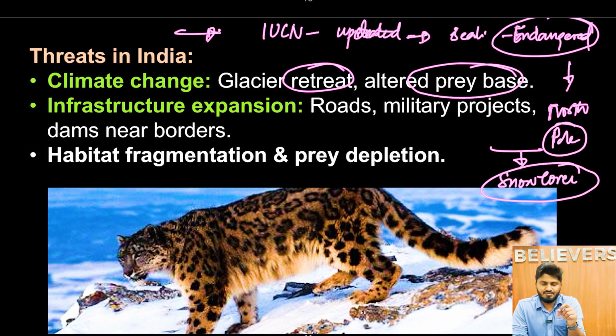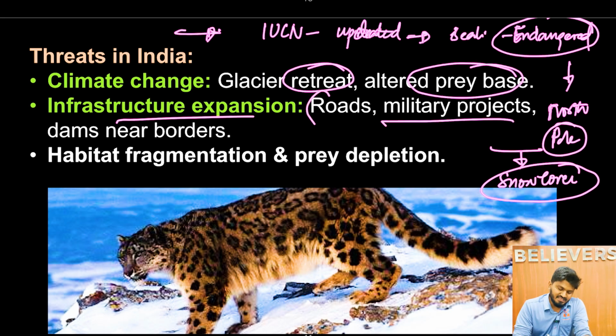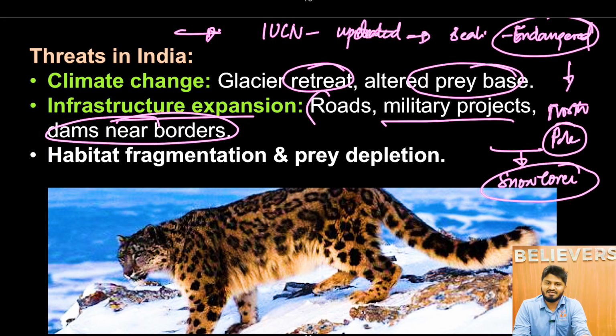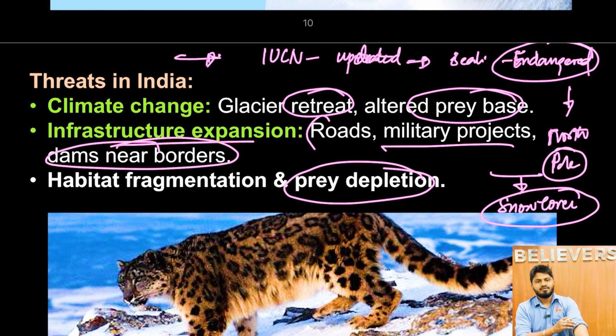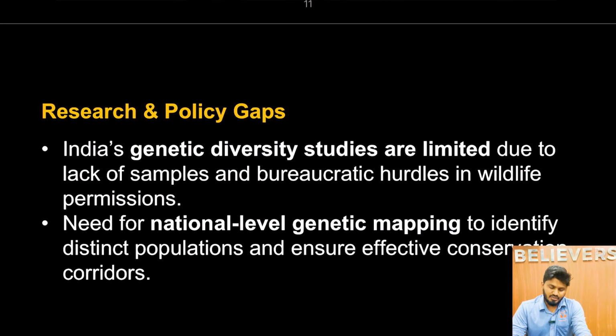Because of climate change and global warming, their habitat, that is the snow, is melting at a rapid pace. In the Arctic region, it is 4 times higher than in regular areas. Also in the Himalayas, it is 3 times higher compared to other areas. As a result, their habitat is being reduced. And then infrastructure expansion, that is construction of roads, military projects, and dams near the borders, is also resulting in deaths of snow leopards. And then habitat fragmentation and also prey depletion. These are the reasons posing a threat to the life of the snow leopard.